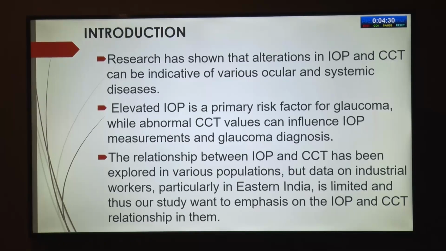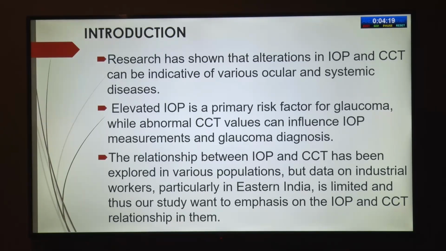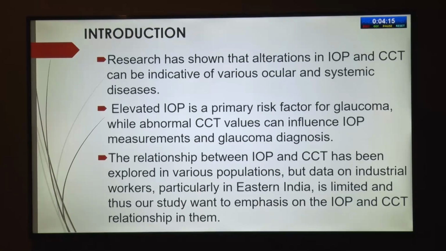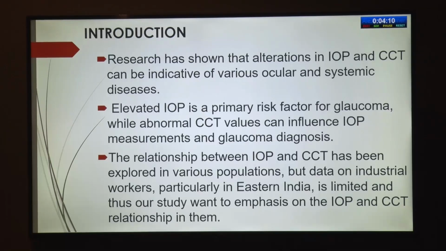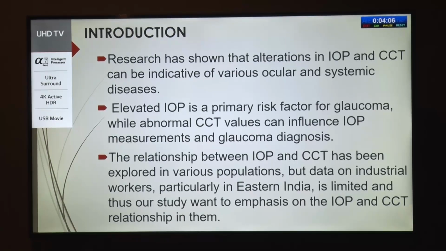Research has shown that alteration in IOP and central corneal thickness can be indicative of various ocular and systemic diseases. Elevated IOP is a primary risk factor for glaucoma, while abnormal CCT values can influence IOP measurements and glaucoma diagnosis. The relationship between IOP and CCT has been explored in various populations, but data on industrial workers, particularly in Eastern India, is limited, and thus our study wants to emphasize on the IOP and CCT relationship in them.